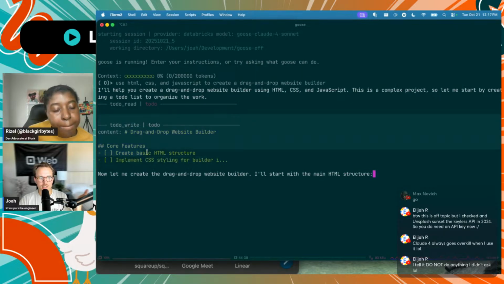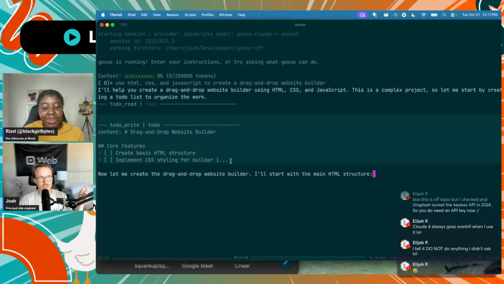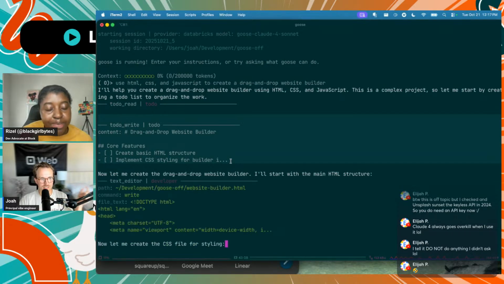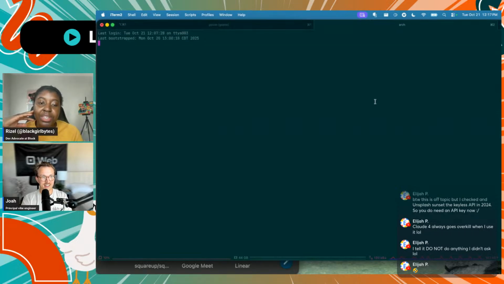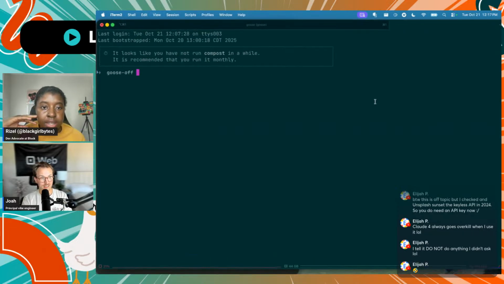I've been using this to-do MCP extension that's built into Goose that manages the context of each task individually, and it kind of helps it stay on track, which does seem to help. Hopefully this one works a little bit better this time. I love it. Yeah. My manager was pointing out that to-do extension. I really like it.